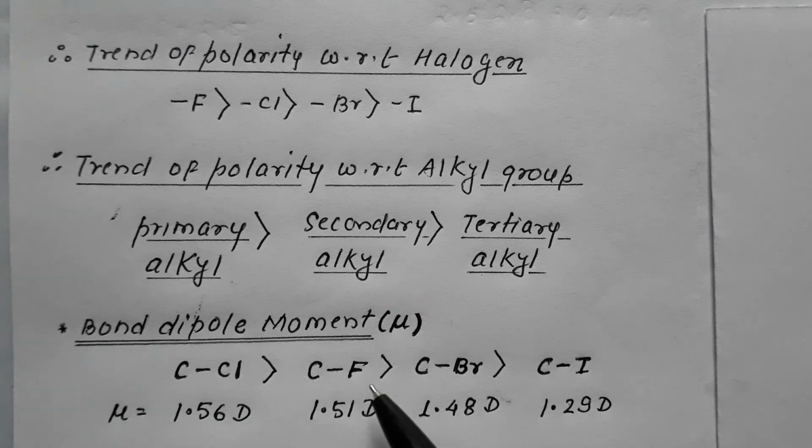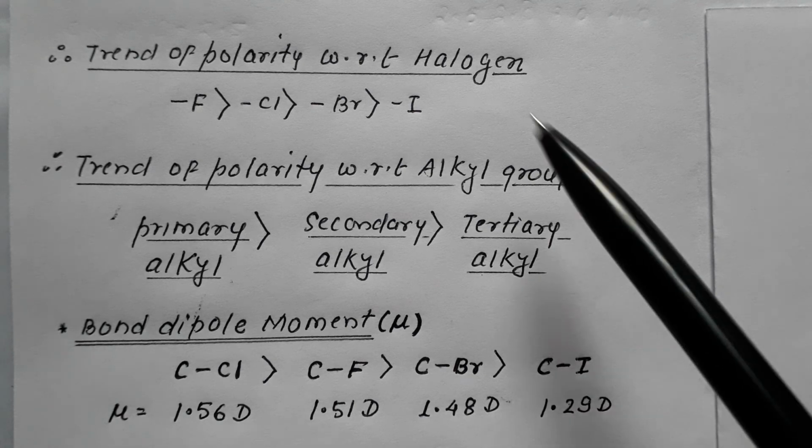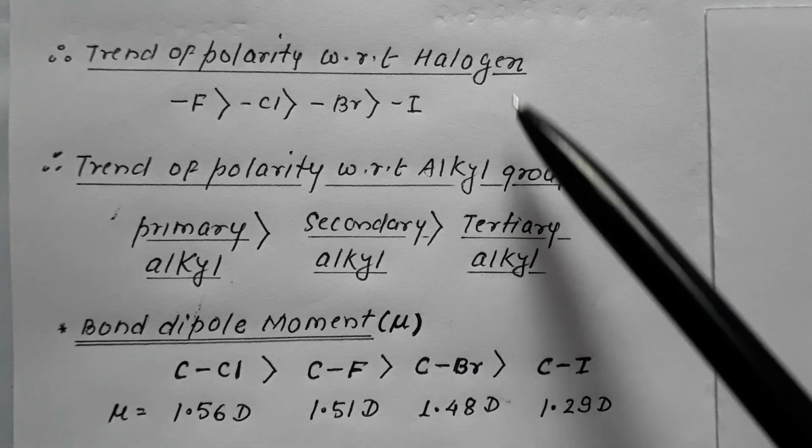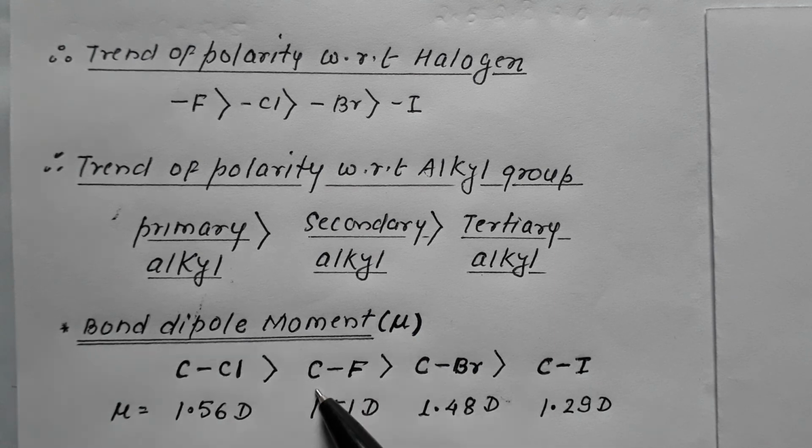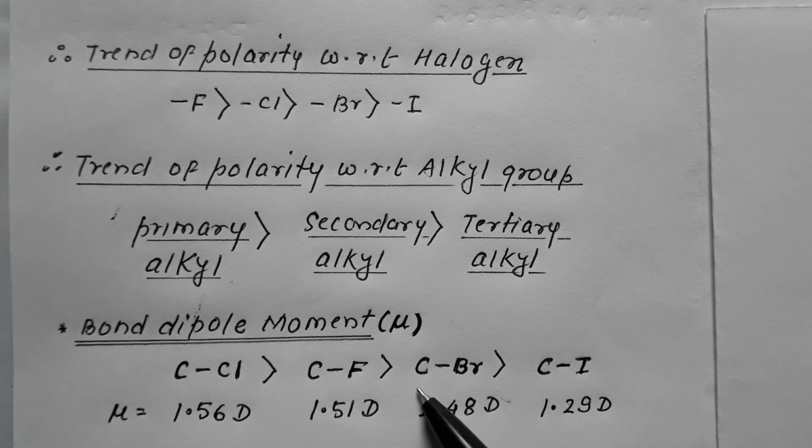For carbon and fluorine, it is 1.51 D. For carbon and bromine, it is 1.48 D. And for carbon and iodine, it is 1.29. So as per the practical value, all these are theoretical observations. These are the theoretical consideration, but based on the practical observation, it is clear that carbon chlorine bond is the most polar bond. Its dipole moment is 1.56. In case of carbon fluorine, it is 1.51. In case of carbon and bromine, it is 1.48, and carbon iodine bond is 1.29.